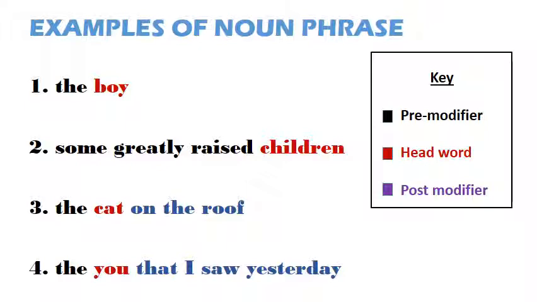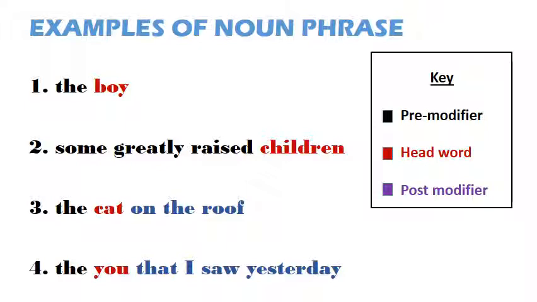In example 3, cat is the head word. Before cat, there is a word, there. There is the pre-modifier. After cat, there is a prepositional phrase, on the roof. The prepositional phrase is the post-modifier. What do you think happens in example 4? Well, there is the pre-modifier.